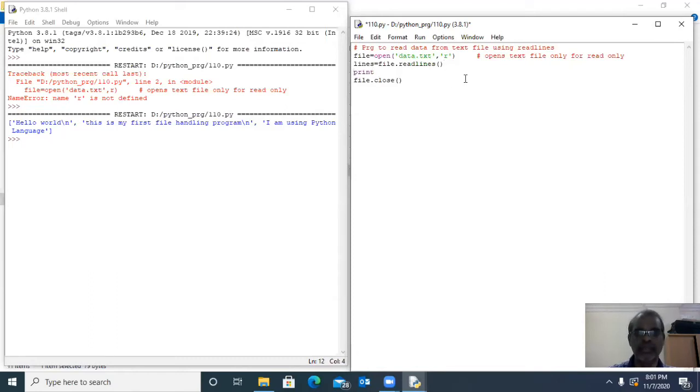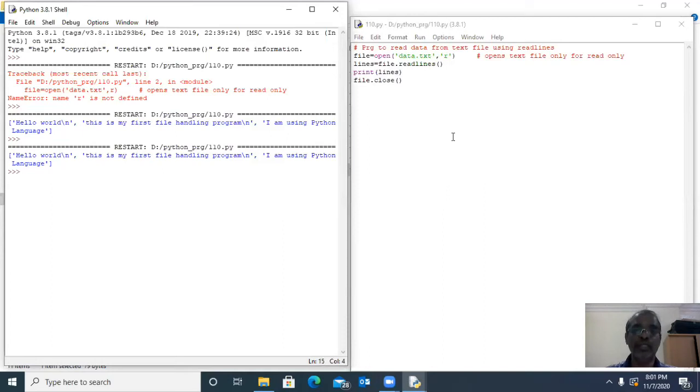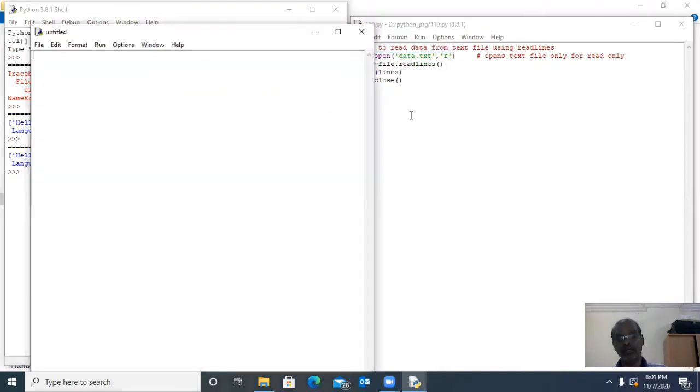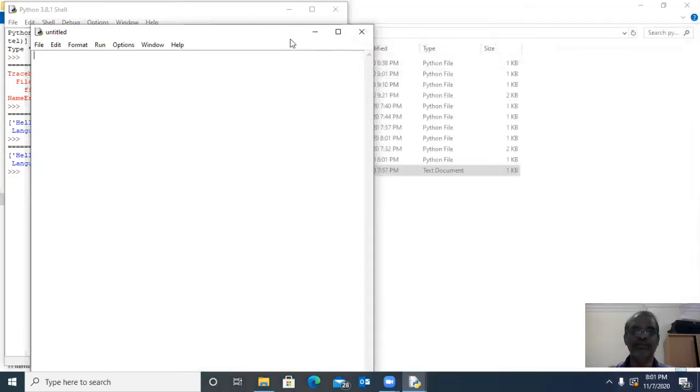Then print lines. That's all. The result is the same. Now it is understood. Readlines returns a list and reads all content of the text file at a stretch. Each element refers to each line in the text file. Now we can proceed to another method: how to read text from the text file line by line. That is what we have to do now.